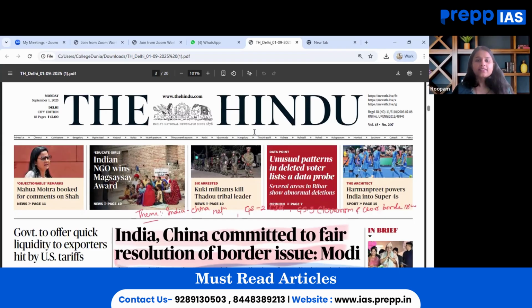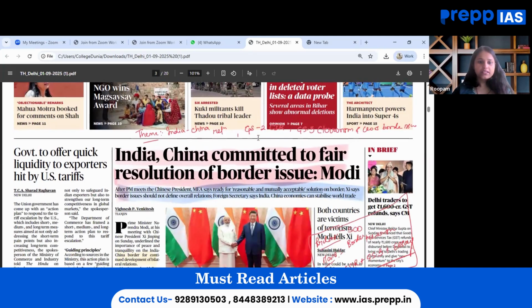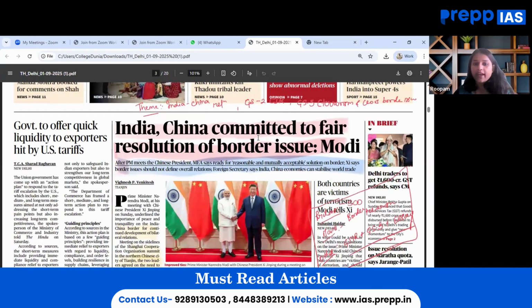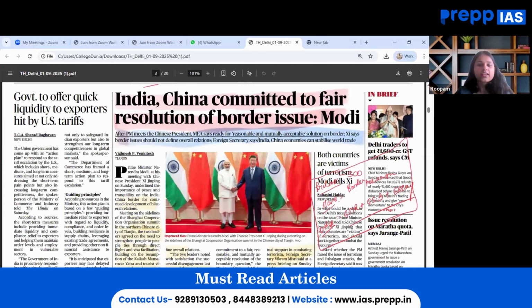So let's get started. The very first article that holds our attention in today's Hindu newspaper is about India-China committed to fair resolution of border issues, said Mr. Modi. This article is relevant for GS paper 2, international relations, bilateral relations, border dispute in our neighborhood.